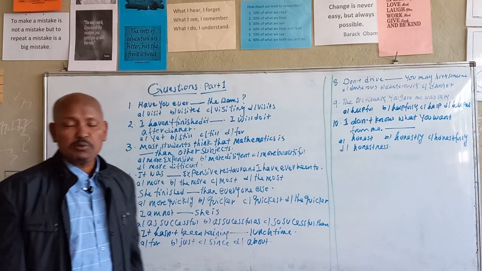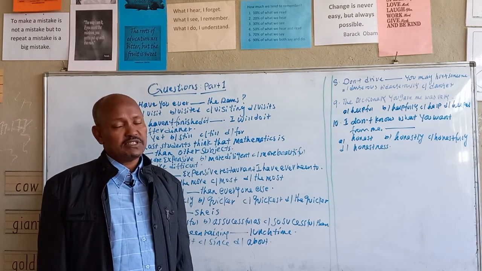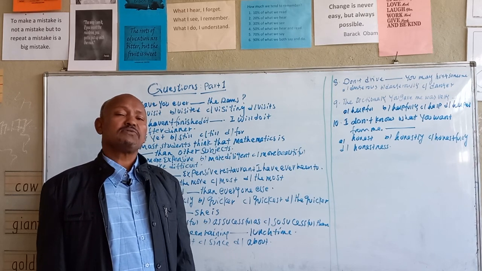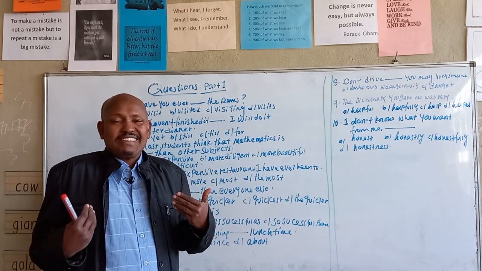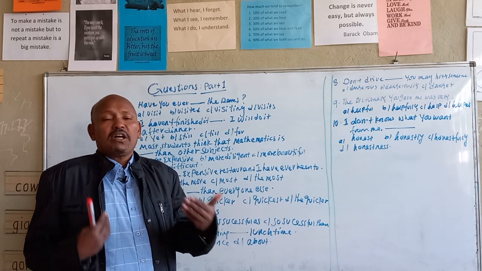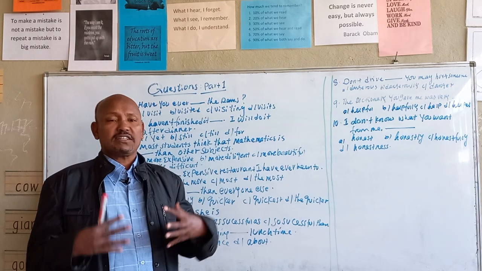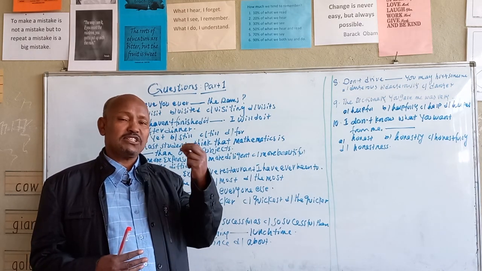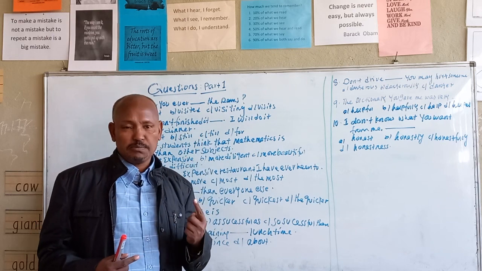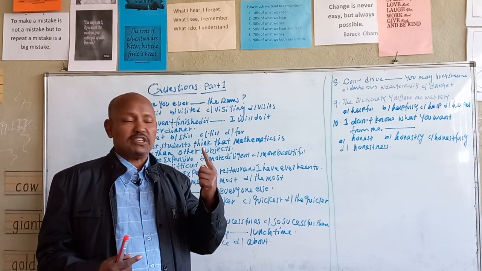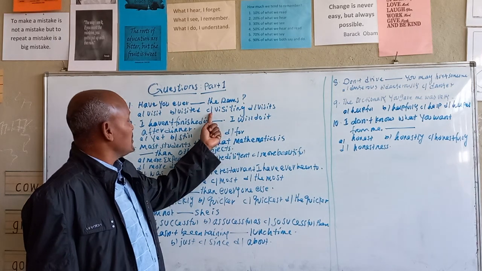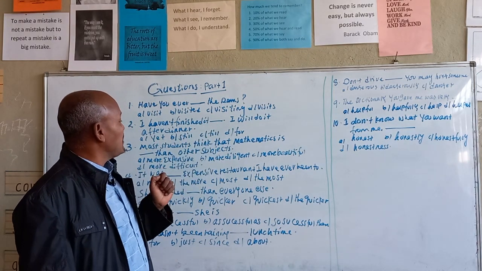So the answer will be what? Yes, I have visited. No, I haven't visited. So we can get these expected responses from this question. Distractor B, visited, is the past participle form of the verb visit. The third one is C. Have you ever visiting?